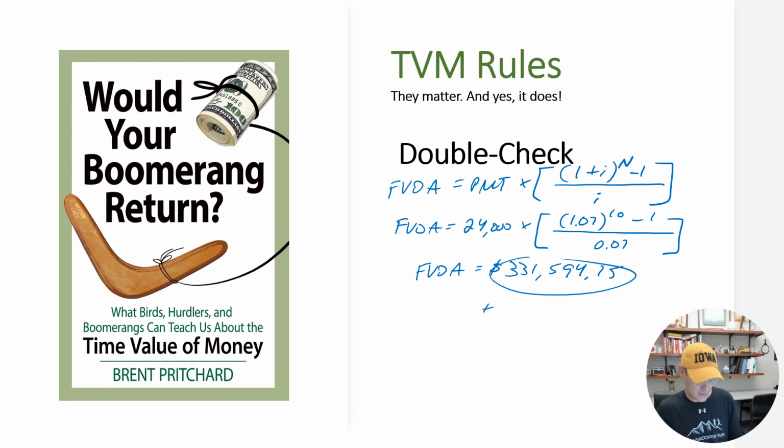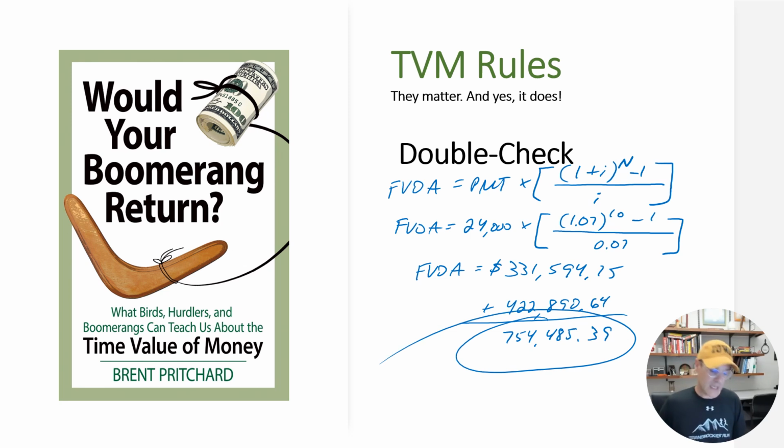When we add that amount to the future value that we just calculated on the last slide, we get $754,485.39. So we're off by just a little bit. And again, that's due to rounding, because technically the true annual investment yield is 7.000028%. And so we're going to be off by just a little bit.